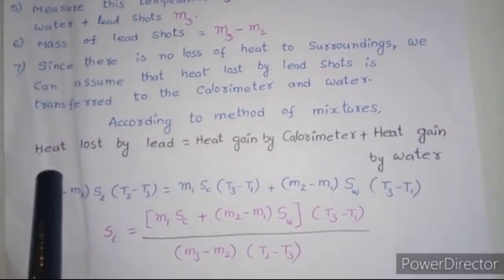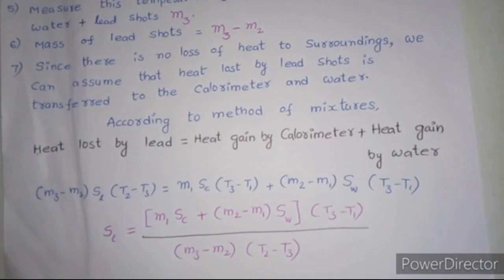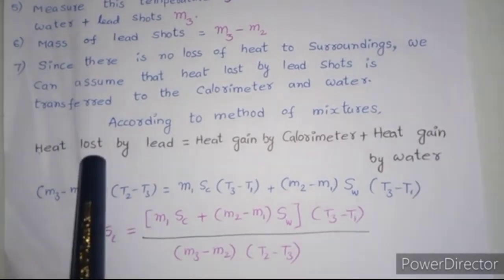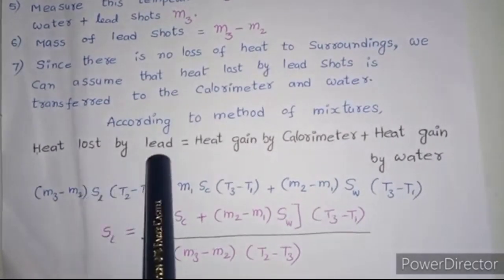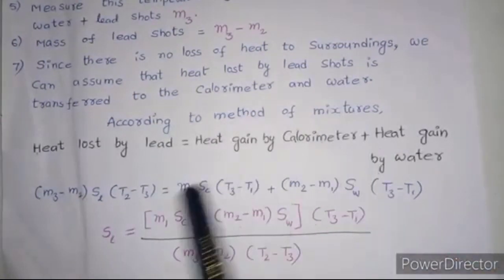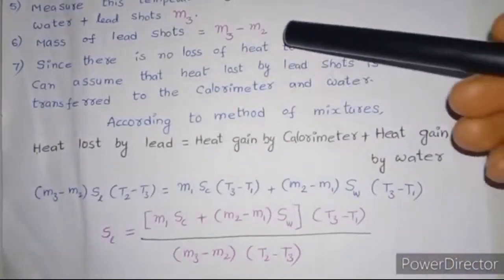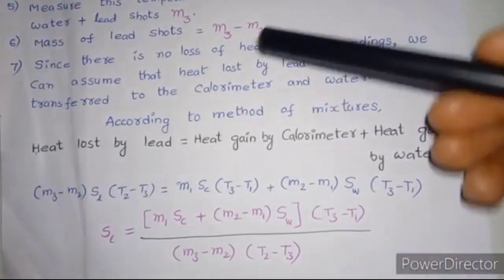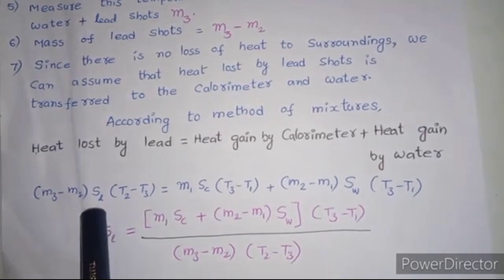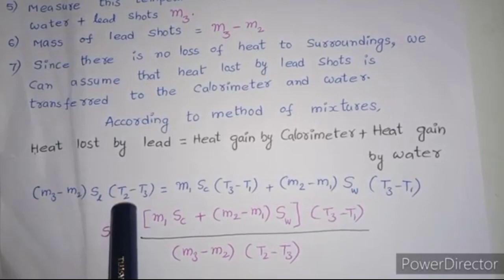Now first let us find out the heat lost by lead shots. Here we have applied the formula Q equals m s delta T. M means the mass of lead shots, which we found just before: M3 minus M2. So the mass of lead shots, M3 minus M2, is multiplied by the specific heat of lead shots, that is SL, and this is the temperature difference.